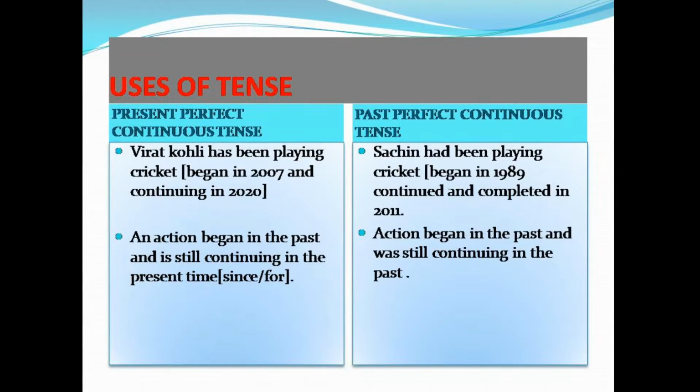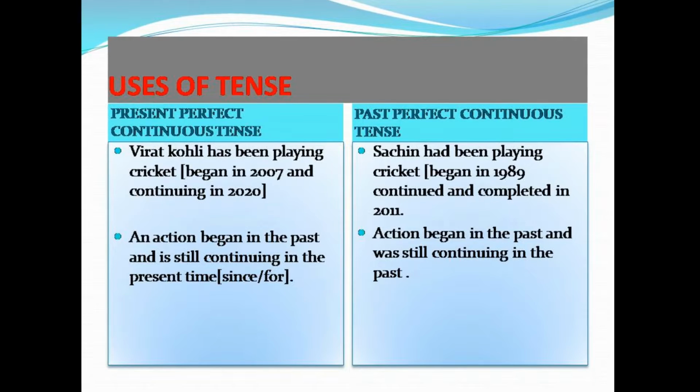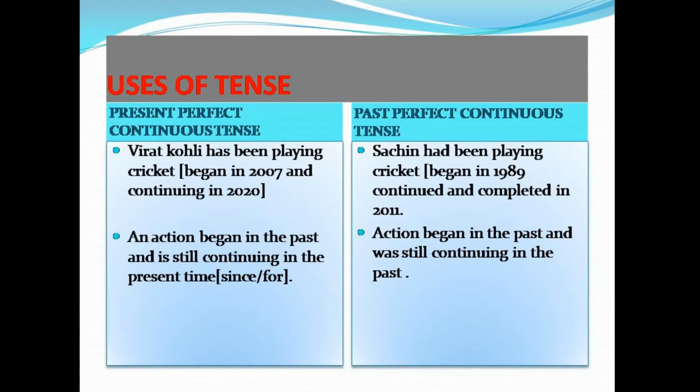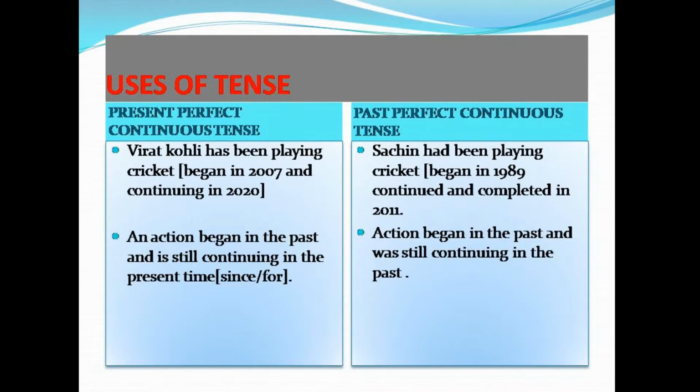Virat Kohli has been playing cricket means Virat Kohli started playing cricket in 2007 and he is still playing cricket in 2020. Playing cricket began in 2007, which was a past year. He is still playing cricket in 2020, which is present.